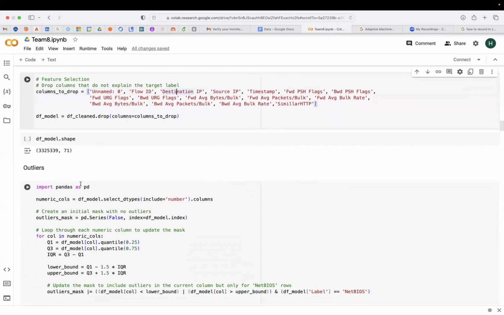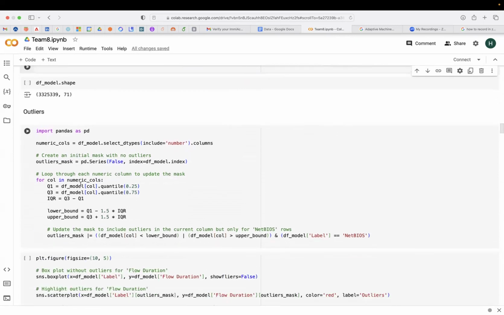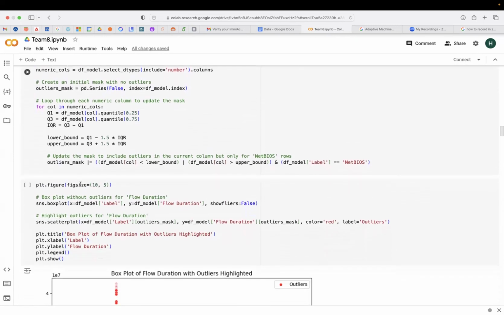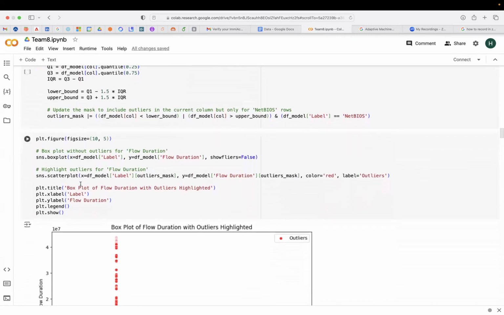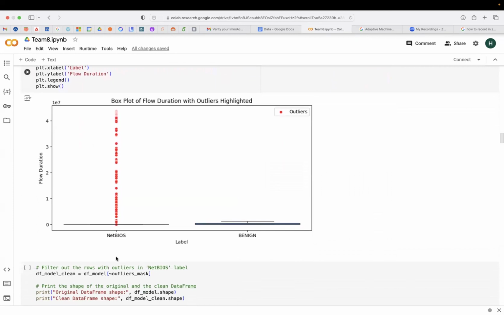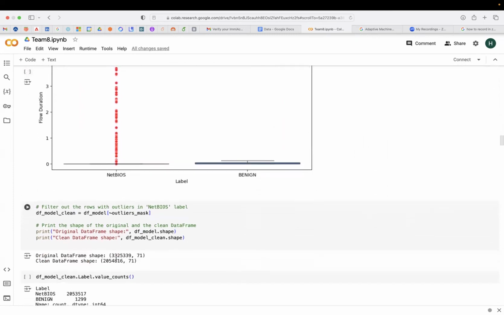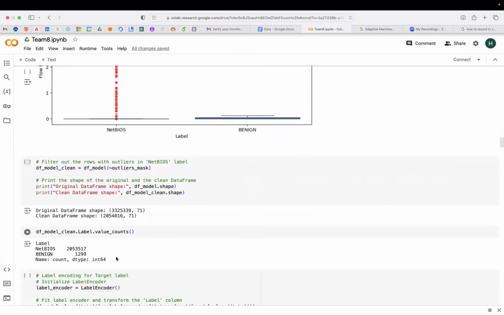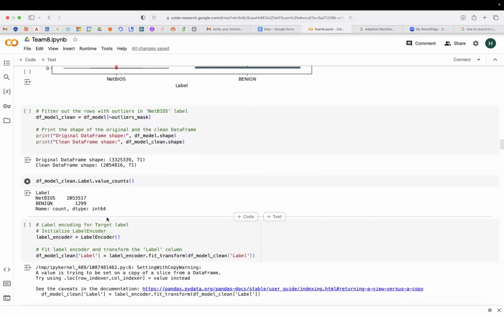And now we've checked for any outliers in the data set. We've observed that there are so many outliers, and we've plotted one column, which is flow duration. Here we observe that there are so many outliers for the class NetBIOS, and there are none for the benign class. And we've removed all these outliers to enrich our data set for effective modeling. So after removing outliers, we've got about 2 million rows.